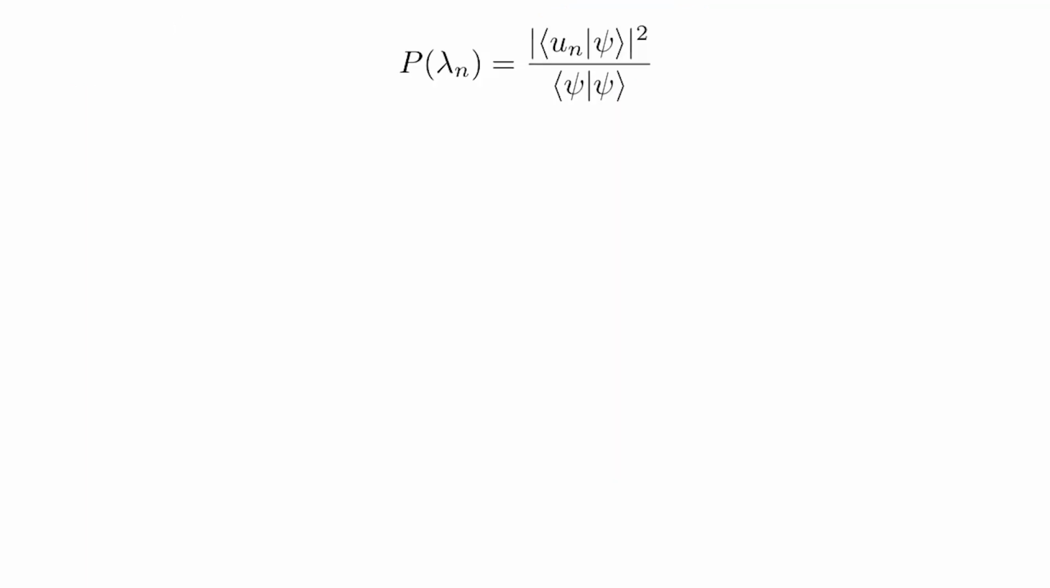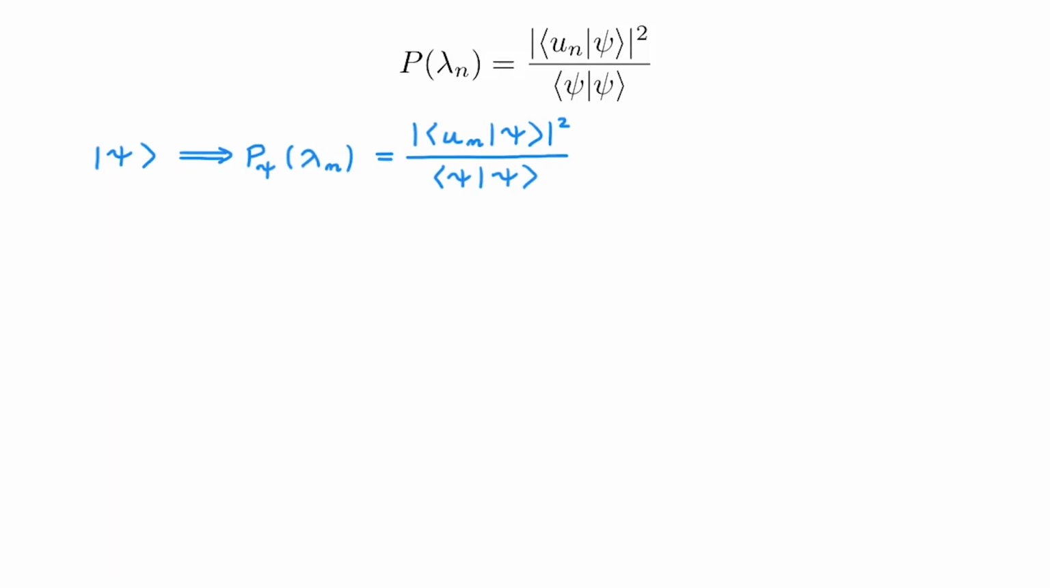With this more general expression we have just derived for the probability of measuring lambda n, we can now clarify a point that we first made in the video on eigenvalues and eigenstates. Let our system be in state psi. Then the probability of measuring lambda n when our system is in state psi is given by this expression we just derived. In this expression I have written this subindex here to emphasize the fact that the state of the system is psi.